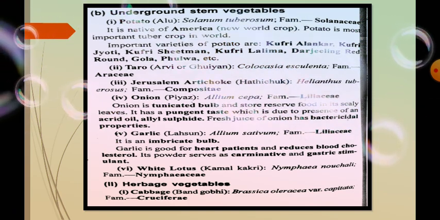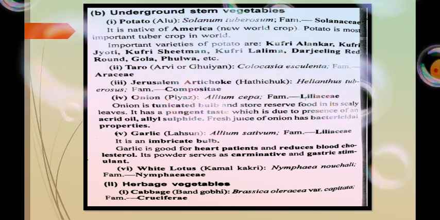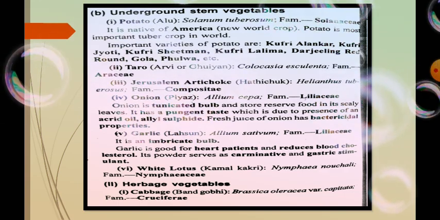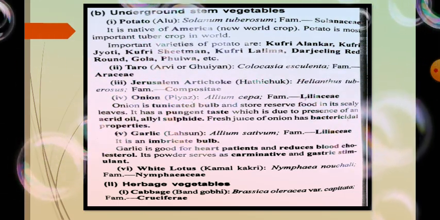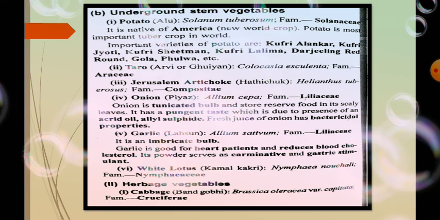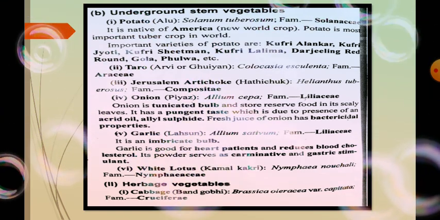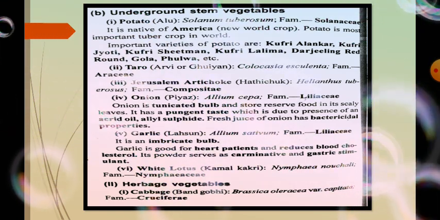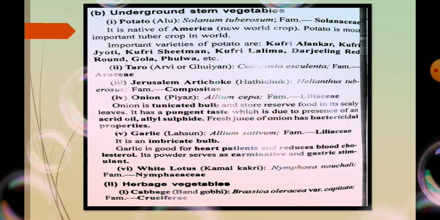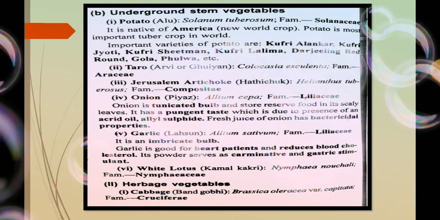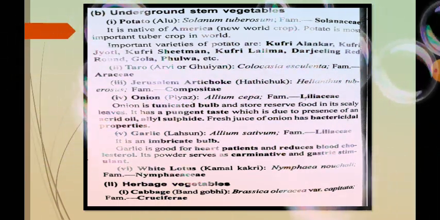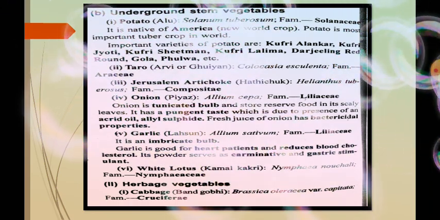Then comes the garlic. Its common name is lehsun, its scientific name is Allium sativum, and it belongs to the family Liliaceae. It's an imbricate bulb, and garlic is good for heart patients, as it reduces blood cholesterol. Its powder serves as a carminative and gastric stimulant.